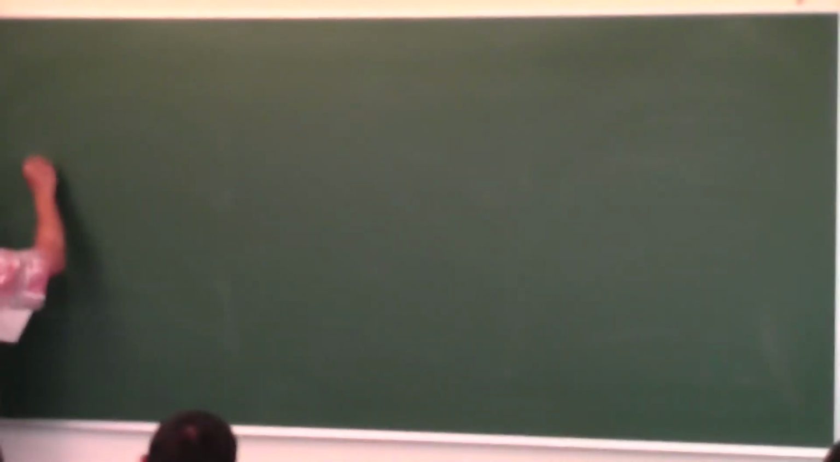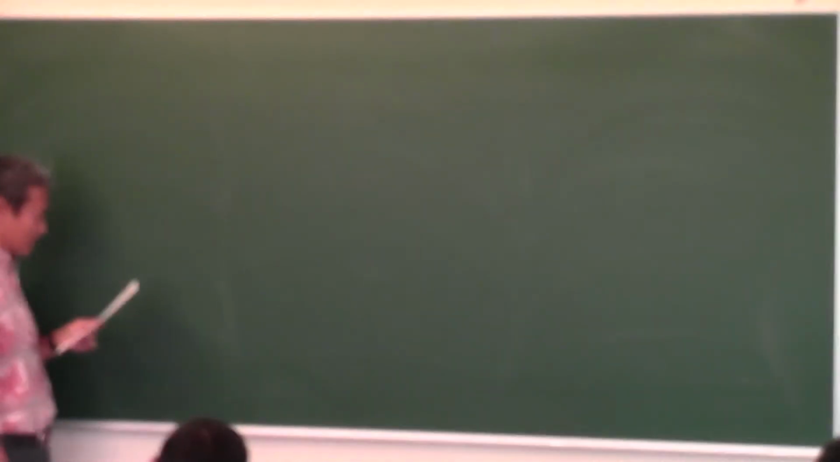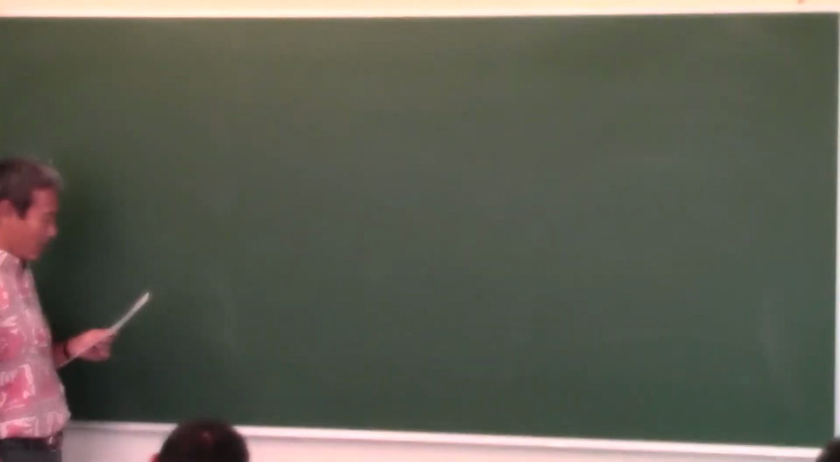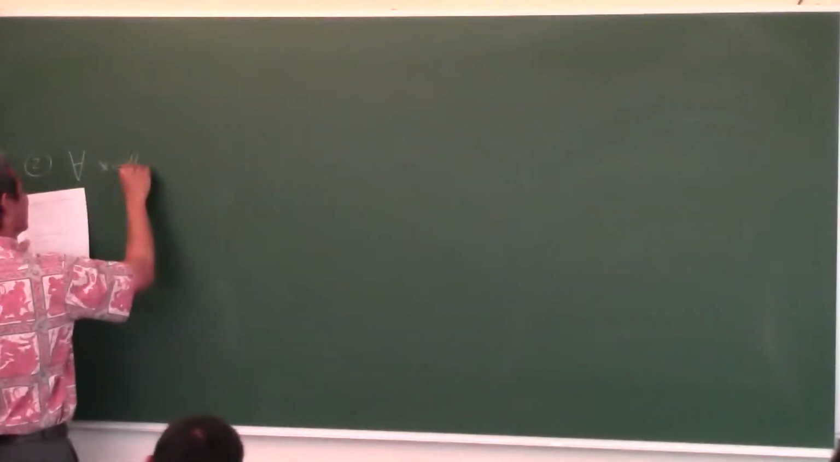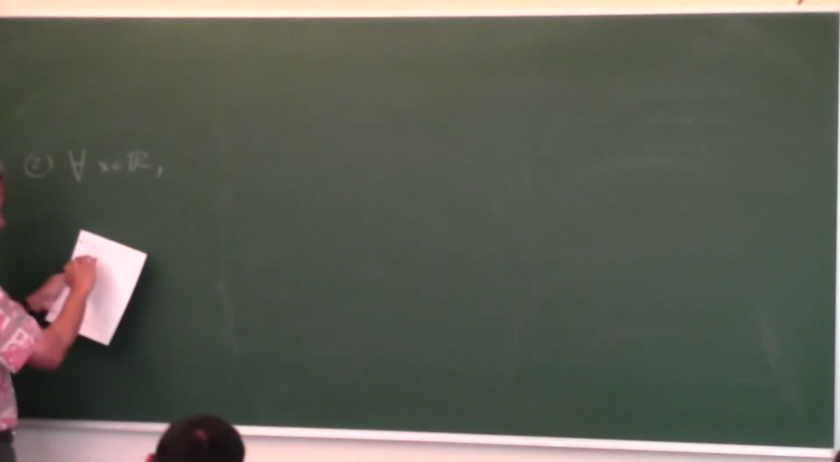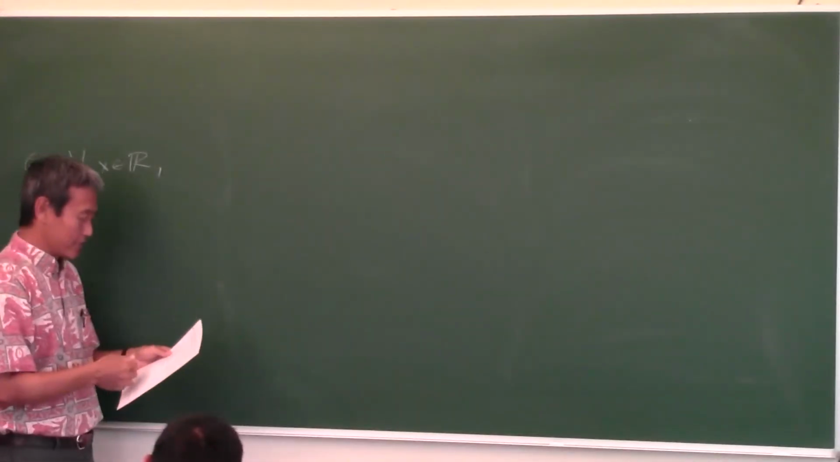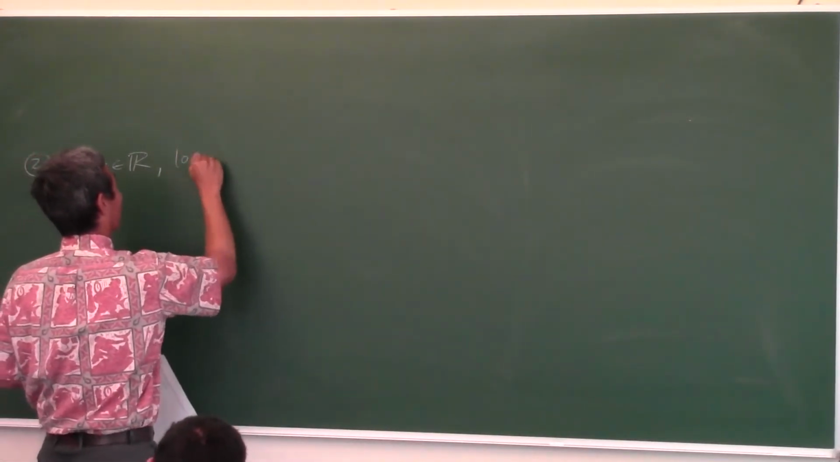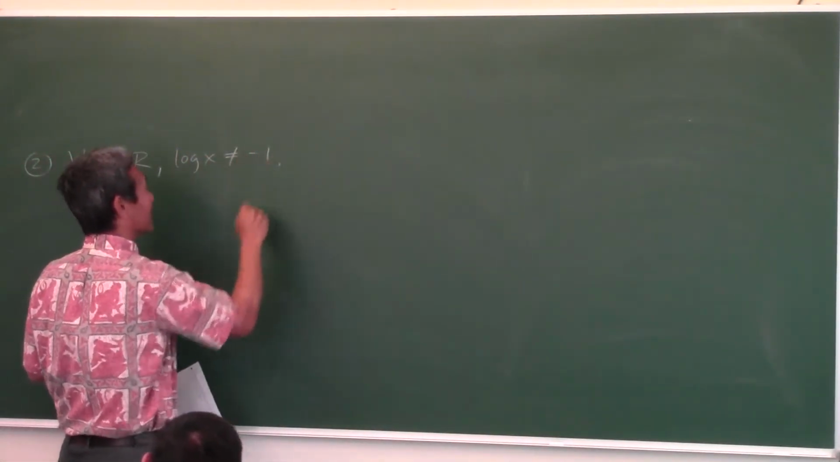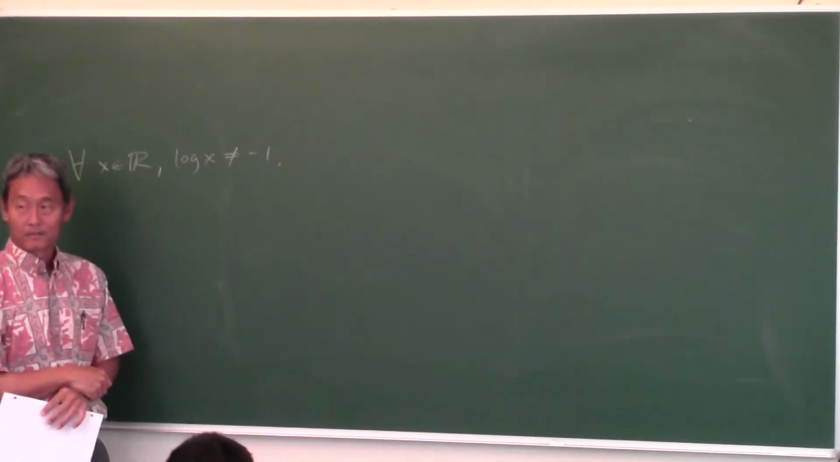What kind of statement is number 2? There exists a real number x such that log x is equal to -1. What kind of statement is that? It's existential. So the negation is going to be for all real numbers x, comma, and then you have to negate the ending part. So what's the negation of log x is equal to -1? Log x is not equal to -1. Did we get at least that part?